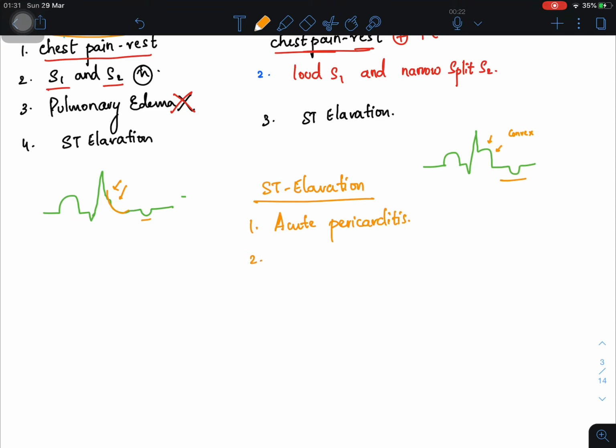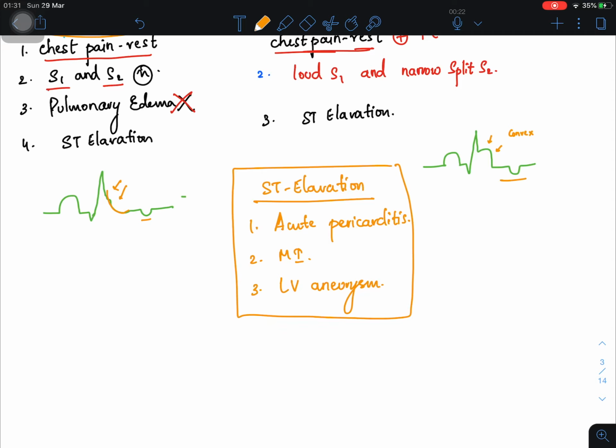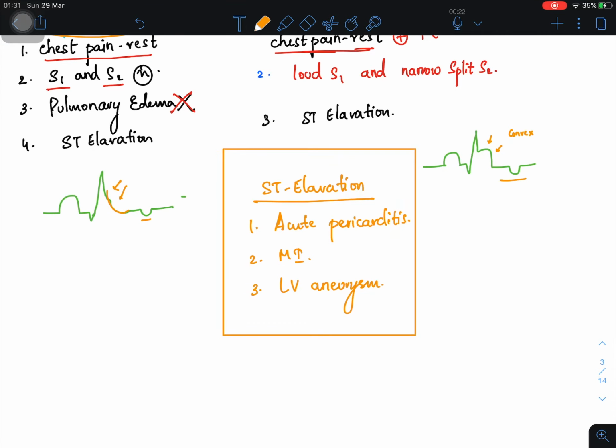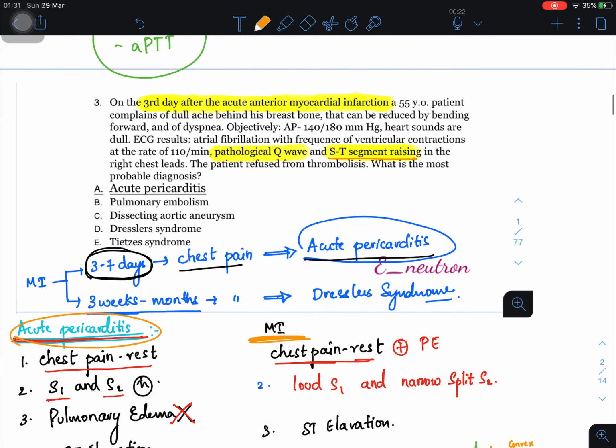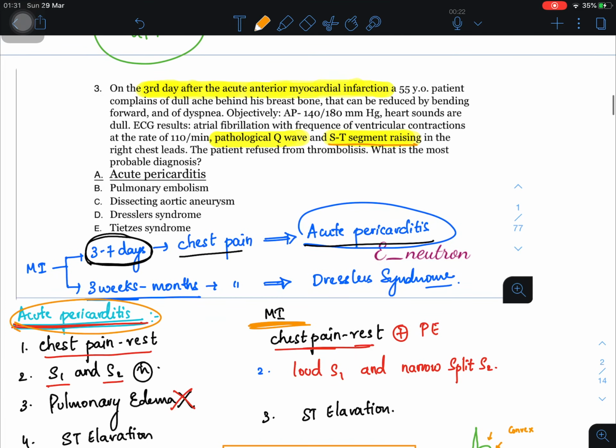Second, you also know it is MI. And third is left ventricular aneurysm. So these are the three cases where you find ST elevation, right? So I hope you understood why the answer is acute pericarditis now.